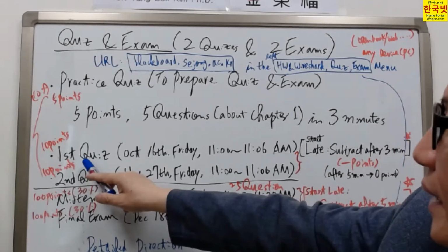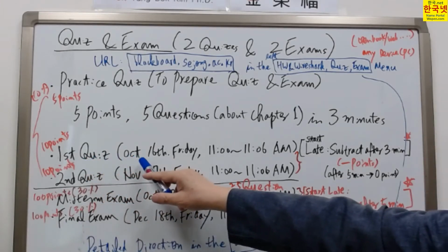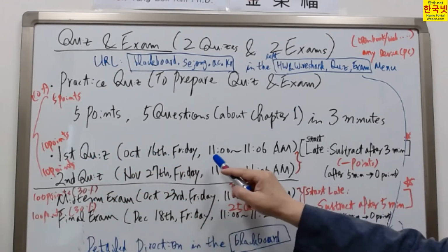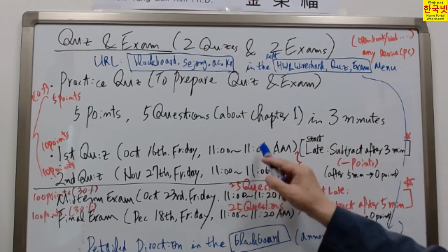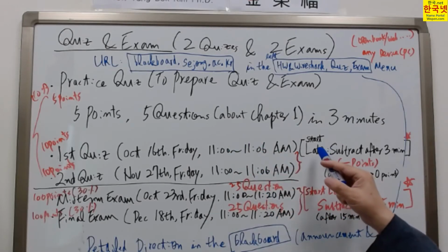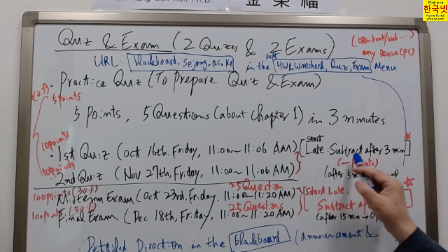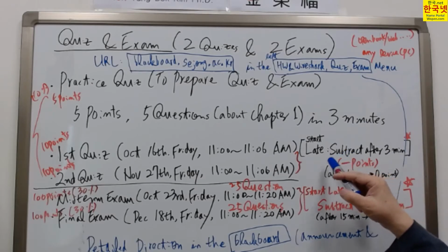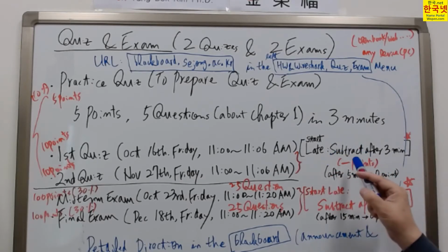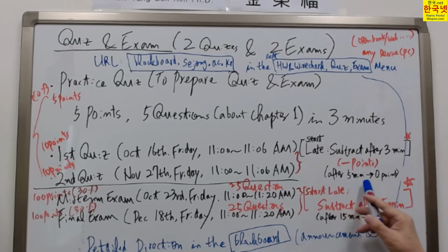And this is the main quiz test. The first one will be on October 16th, Friday, in the morning, from 11 to 11:06, for 6 minutes. If you start late, there will be some subtraction. If you start after 3 minutes, your points will be subtracted. If you start after 5 minutes, your points will be 0. That is mainly to prevent cheating in this special situation.